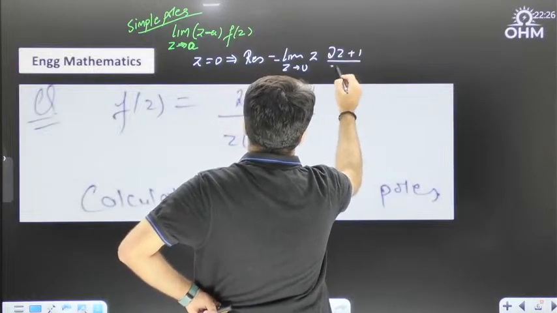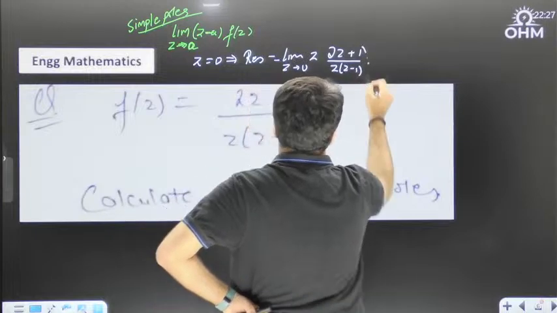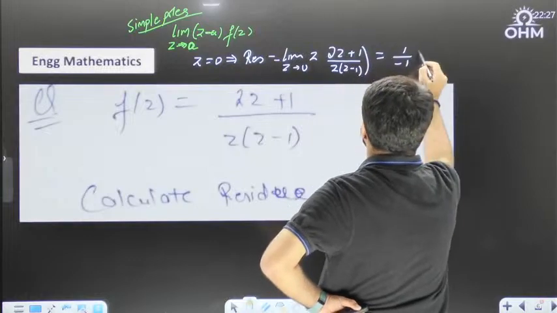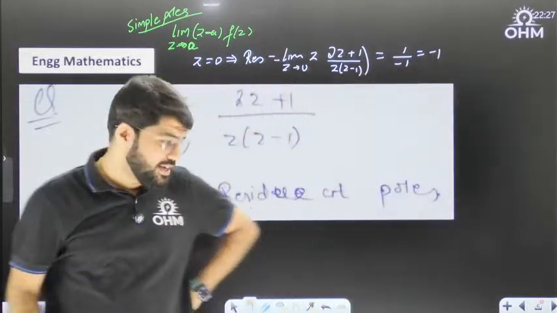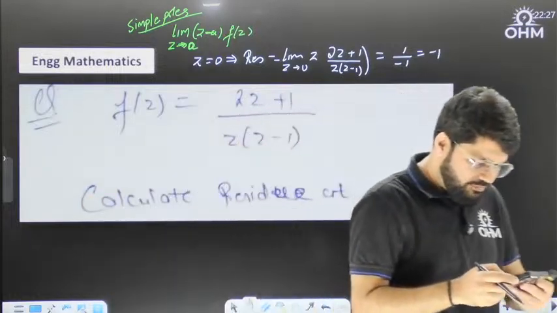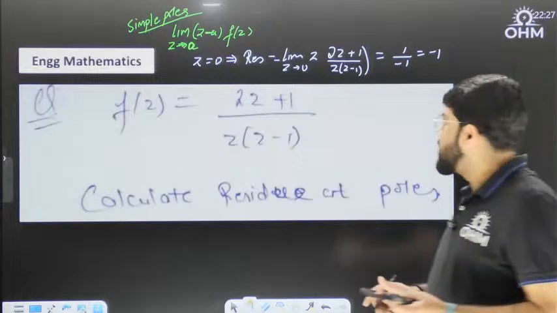That is (2z plus 1) upon z(z minus 1). The z and z factor get cancelled, leaving 1 upon minus 1. So one of the residues is minus 1. Keep confirming with me whether this was exactly the question or something else, you can keep confirming.